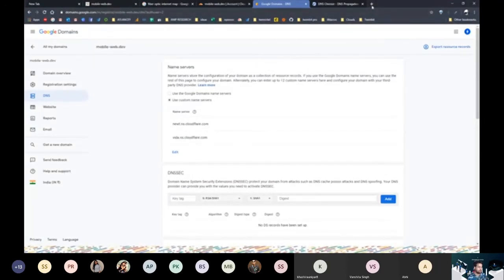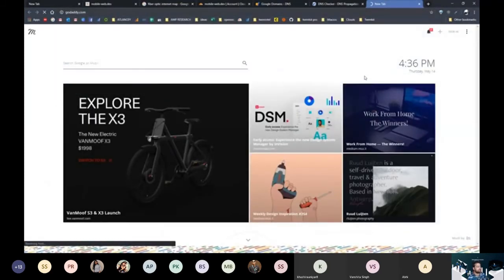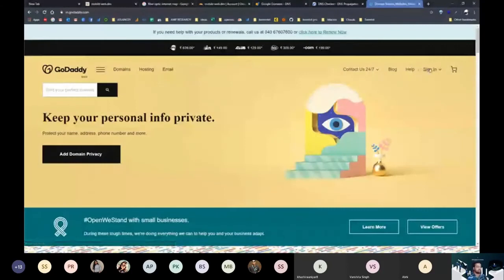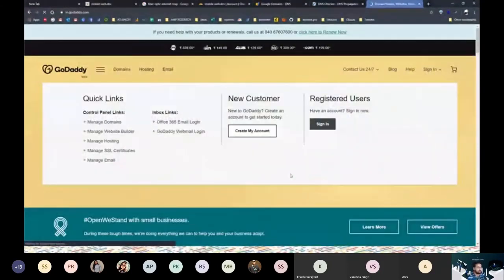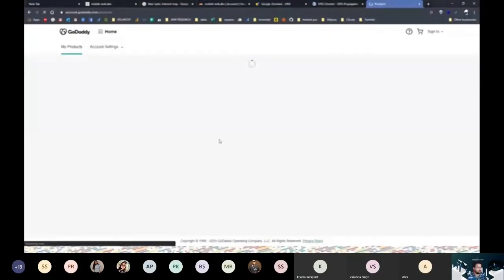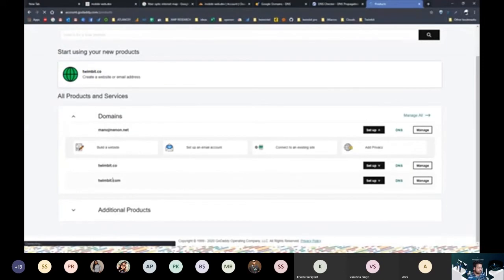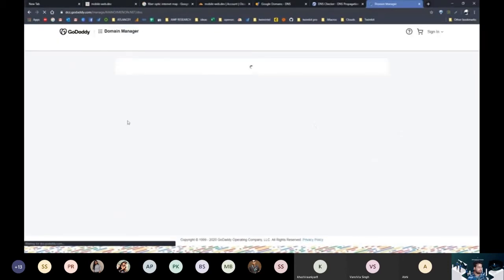But if you are using something like GoDaddy, where you purchase your domains, let's log in. So this is twimbit.com. I won't show the direct name server for this one, but I can show you for this one. So let's go to the DNS section.